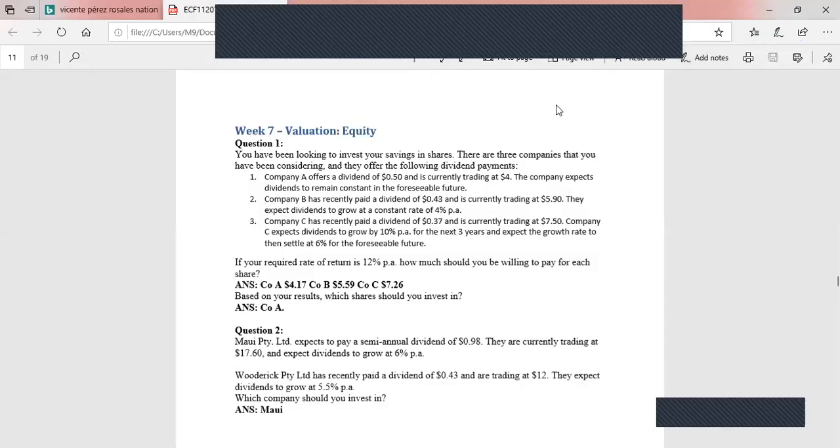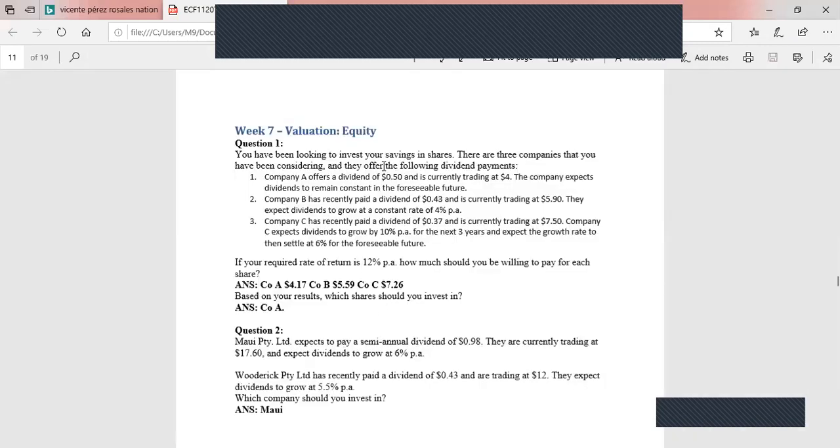So now we can move into some of the questions given with regard to equity valuation in the tutorial. These questions actually have been given for week 7, but anyway, we can discuss these questions now since we have discussed equity valuation. So question number 1: you have been looking to invest your savings in shares. There are 3 companies that you have been considering, and they offer the following dividend payments.